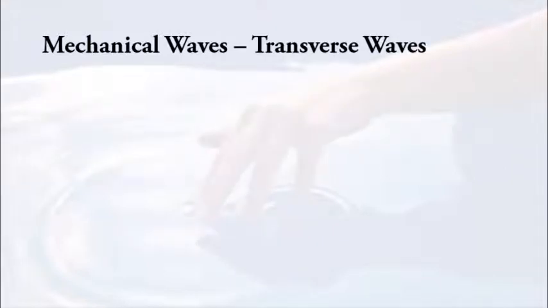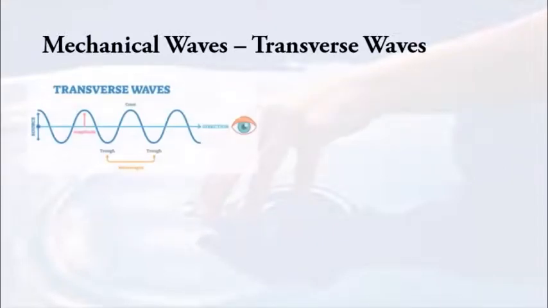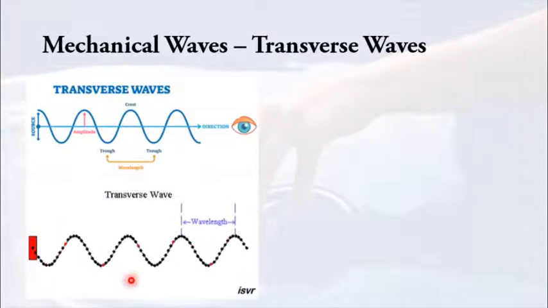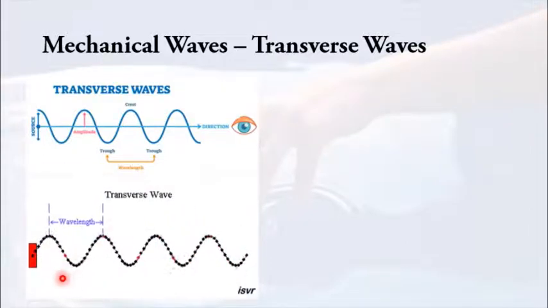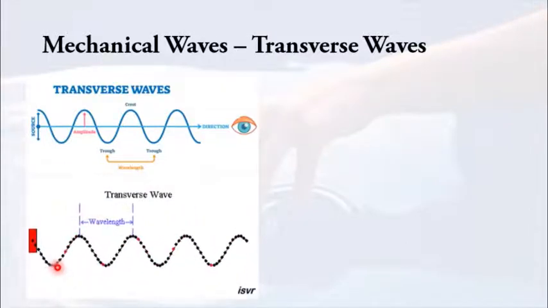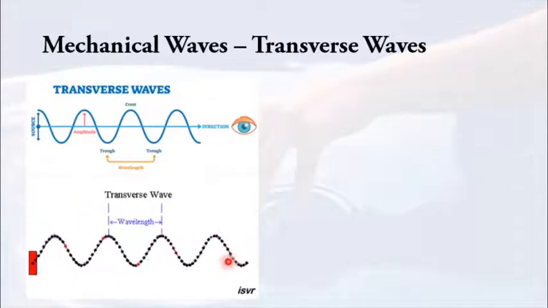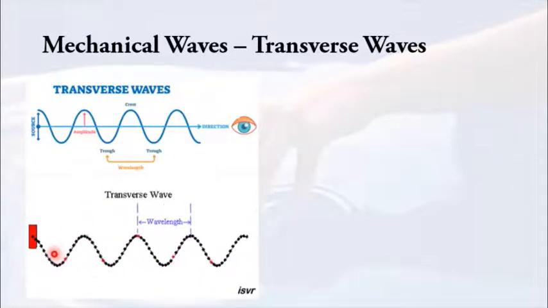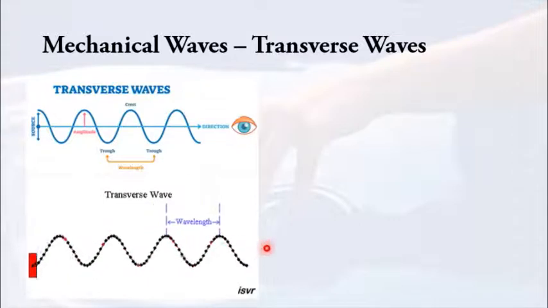First example is transverse wave. Transverse wave is a wave that can be observed with our eyes. We can see it clearly. For example, in this diagram, you can see that the particle is moving up and down while the wave is traveling from the left to the right. It means that the energy is being carried from the left to the right.